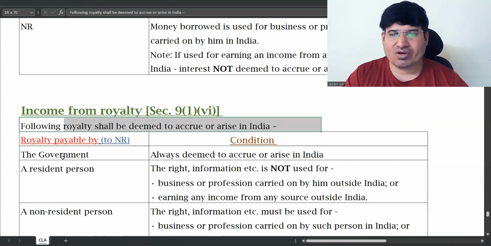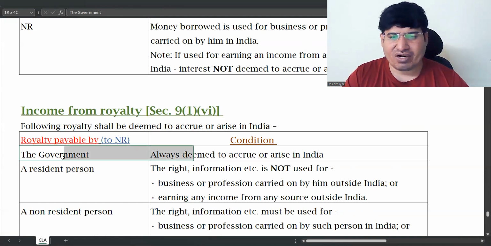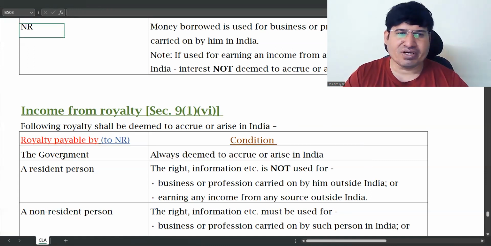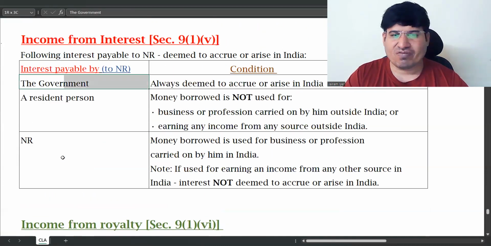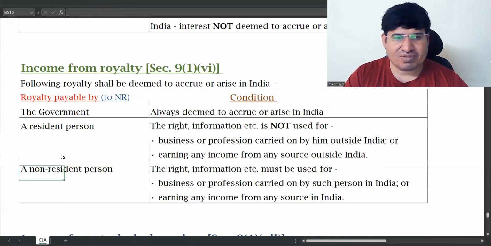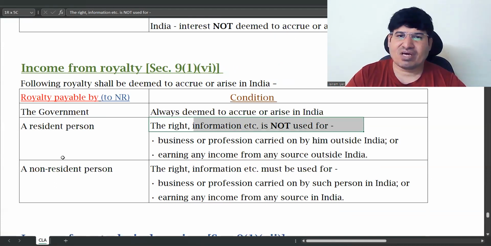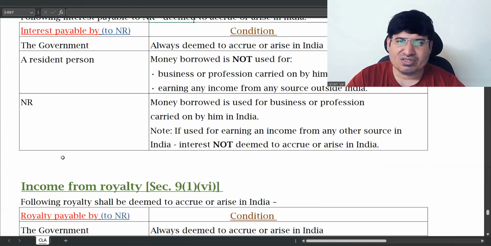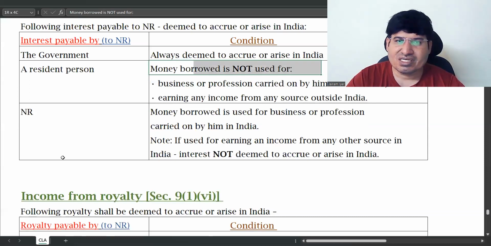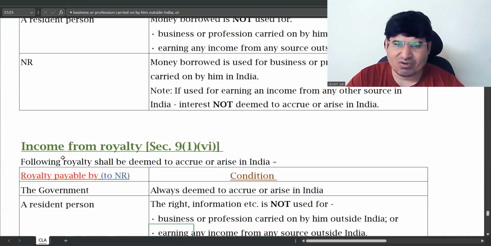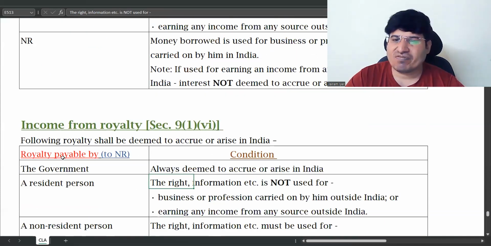The following royalty shall be deemed to accrue or arise in India. For a resident person, same thing: right to information, etc. Here we said the money borrowed is not used. Here the main asset was the money borrowed; now the main asset is the right to information, whatever you have got. That is not used for business or profession carried on outside India.